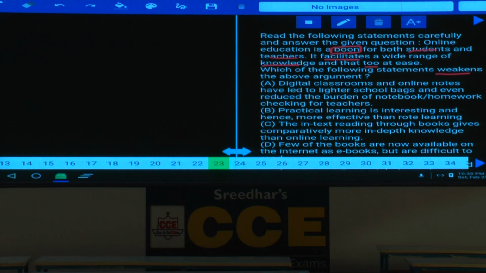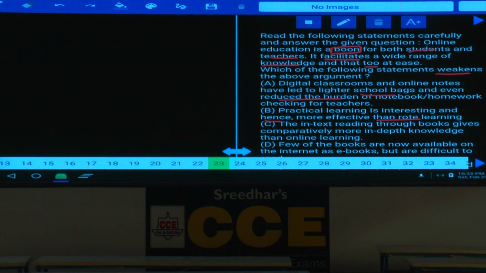Then coming to statement A. Digital classroom and online notes have led to lighter school bags and even reduced the burden of notes. Whether there is an advantage with this one or disadvantage? Advantage. As it is an advantage, it is strengthening this one rather than weakening. Hence A cannot be your answer. Then statement B, practical learning. Practical learning is interesting and hence more effective than routine learning. Now here, which is practical and which is routine, that is not clearly described. Whether online is practical or offline is practical, that is not clearly known.